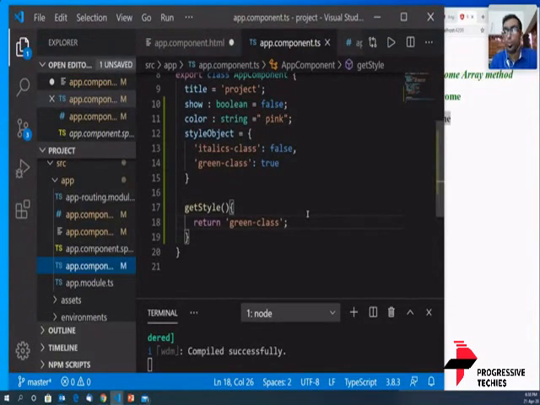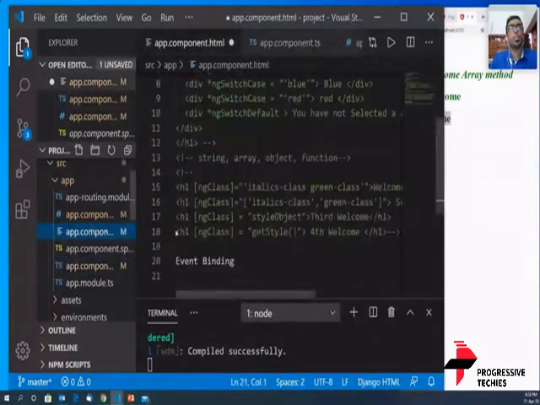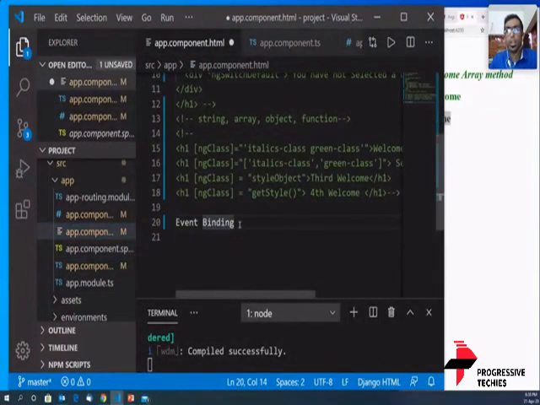Anju, I hope you have seen the TS file. So I'll be going ahead with the next topic. Okay, great. Event binding. So can someone tell me what is an event? I would like to hear from you people.